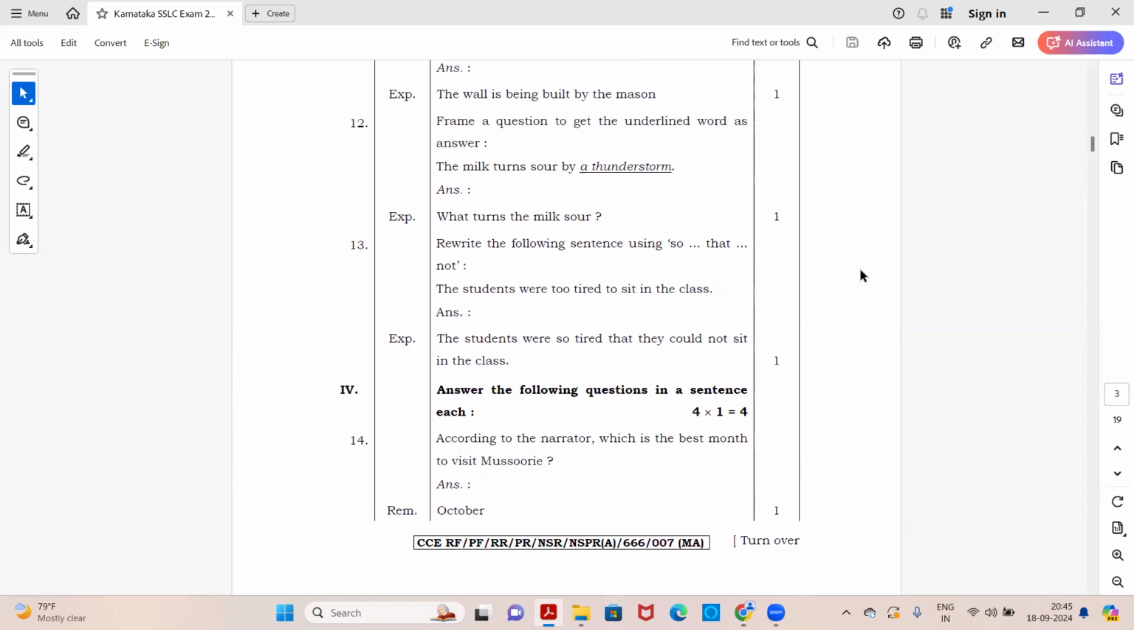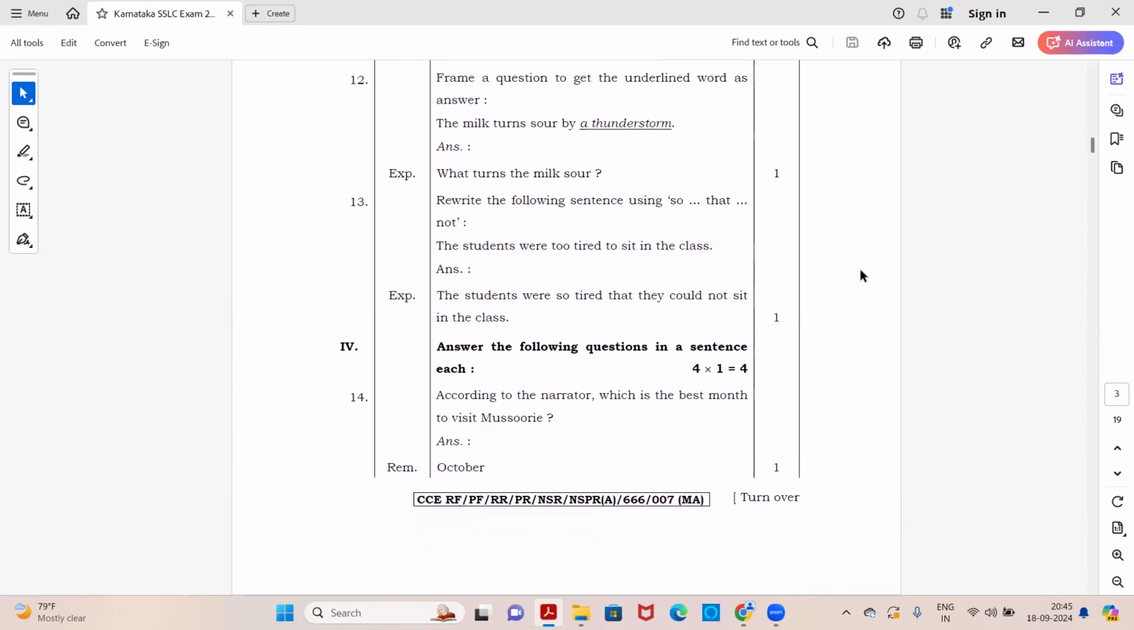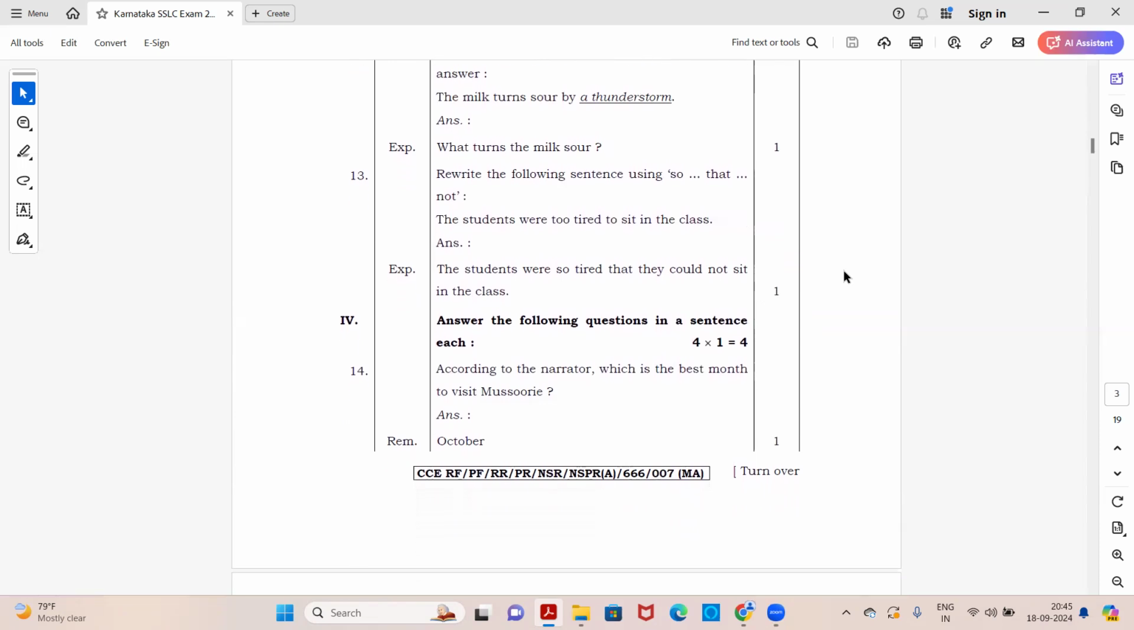Okay. Next, frame a question to get the underlined word as answer. The milk turns sour by a thunderstorm. A thunderstorm is underlined. So you need to frame a question in such a way that a thunderstorm becomes an answer for it. So the answer will be, what turns the milk sour? Put a question mark. Do not forget to put a question mark here because you are making a question.